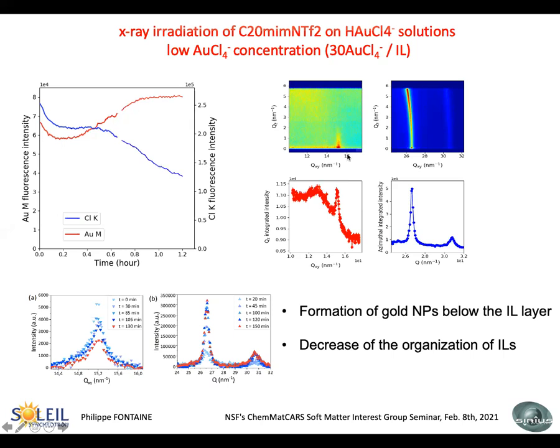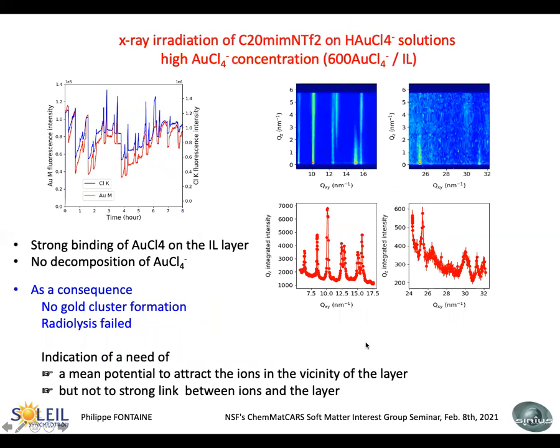If you look at the diffraction, again, the organic part, the ionic liquid part, is decreasing. This is the spectrum at the end of the irradiation. And I forgot to tell you that this is a very low concentration of gold. You have, again, the two diffraction rings of the gold, 111 and 02, and we can also measure the kinetics of formation.